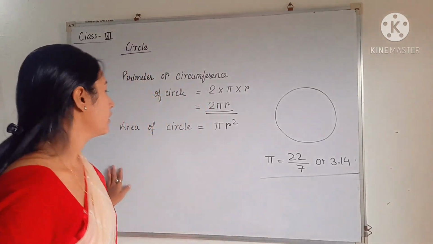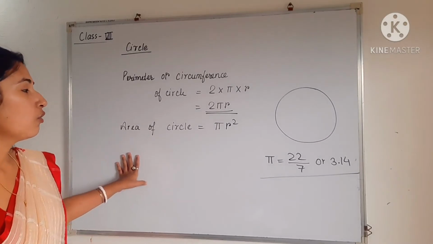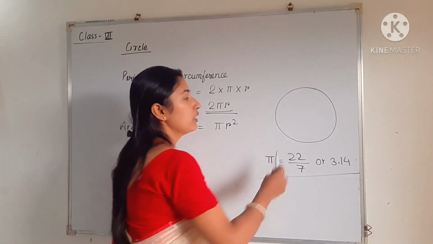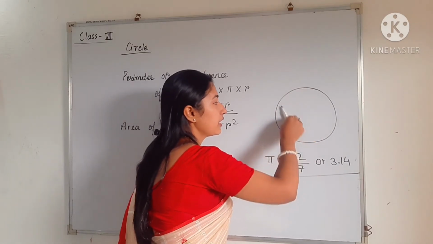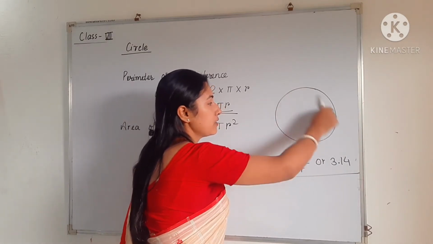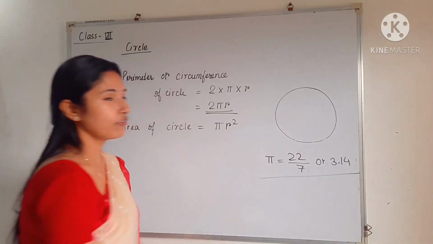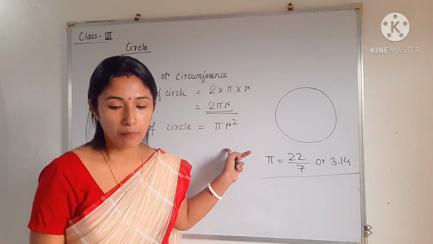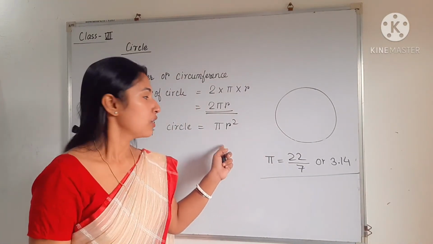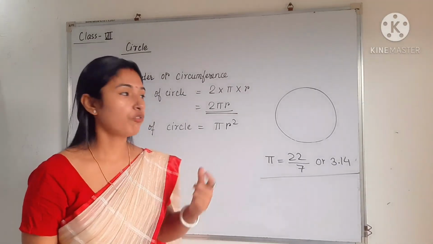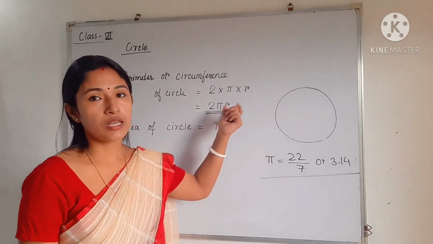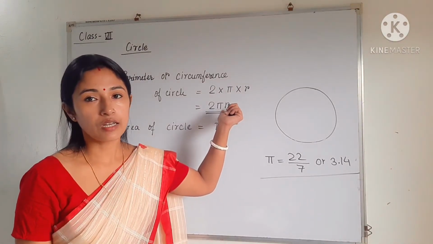Next is the area of the circle. What is area? We already know, it means how much space this circular object covers inside it. We can find this space using the formula pi into r square. So what should be given? We only need the radius to find the area as well as the perimeter, that is, the circumference.